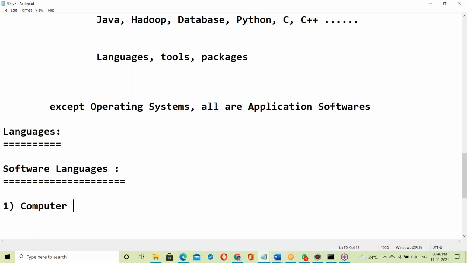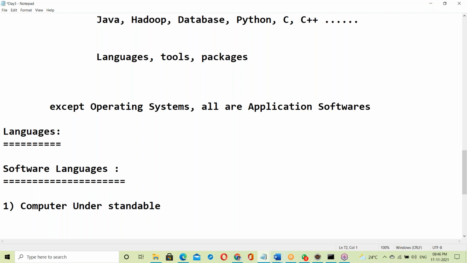Computer understandable language, right?